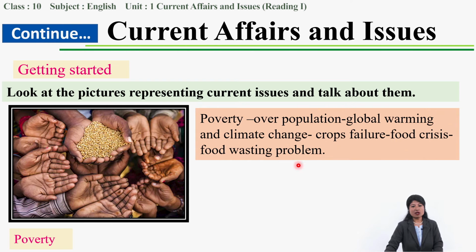And another problem in the world, why there's scarcity of food, is the food wasting problem. People who get food waste a lot of food, and due to that also there is a food scarcity problem. Okay, with this we have completed discussing all 4 pictures.